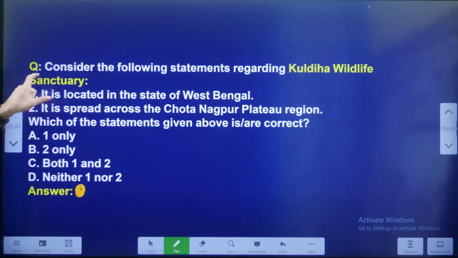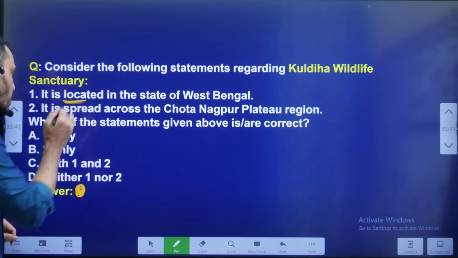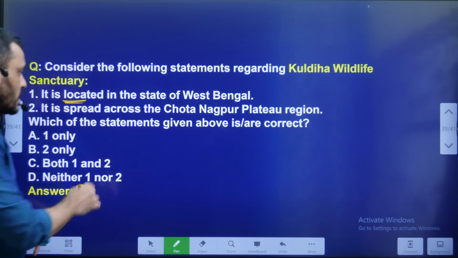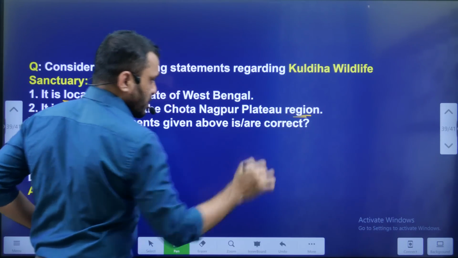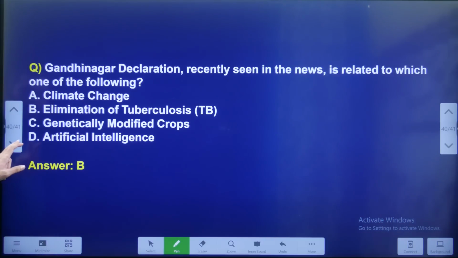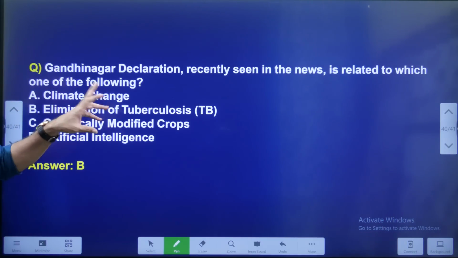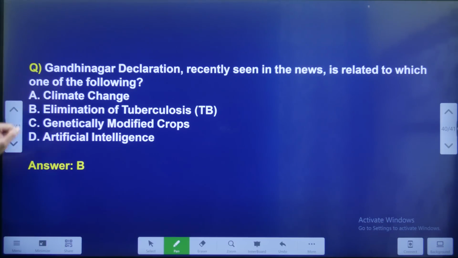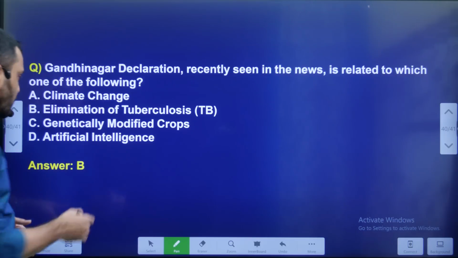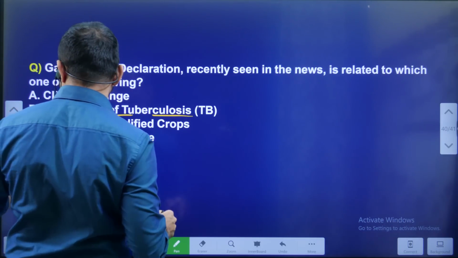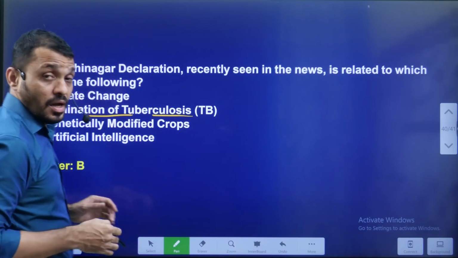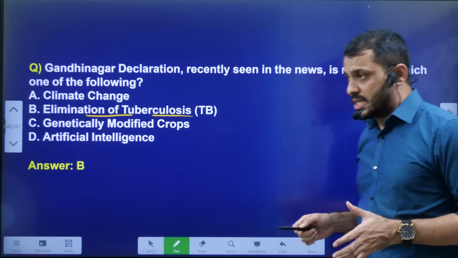Next question: consider the following statements regarding the Kulida Wildlife Sanctuary. This question is focused on its location and region. The third one: the Gandhi Nagar Declaration, recently seen in the news, is related to which one of the following? Of course, I revealed this answer: elimination of TB, tuberculosis. And these are the MCQs of today's class.